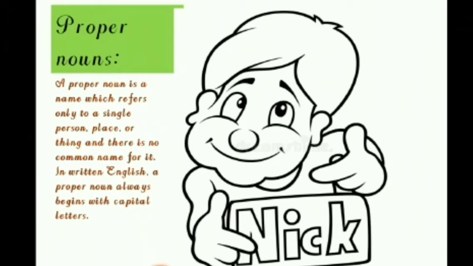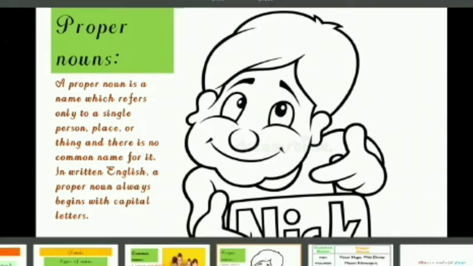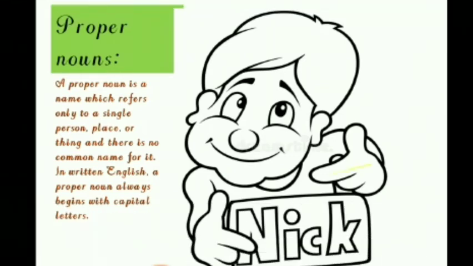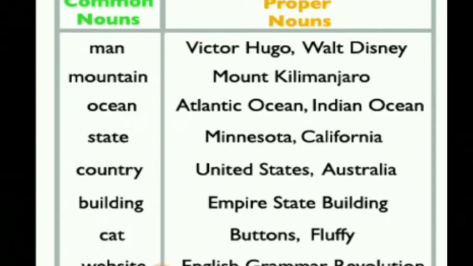Proper noun. Proper noun is a name which is given to a single person, place or a thing. And always this proper noun starts with a capital letter. See, for example, this name is Nick. So we write N as a capital letter. So these are a few examples of common noun and proper noun.